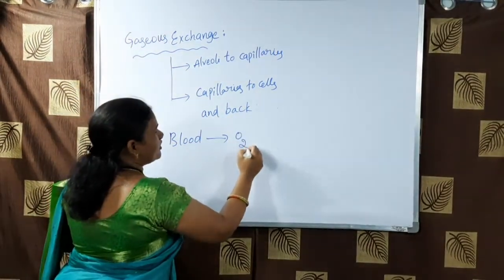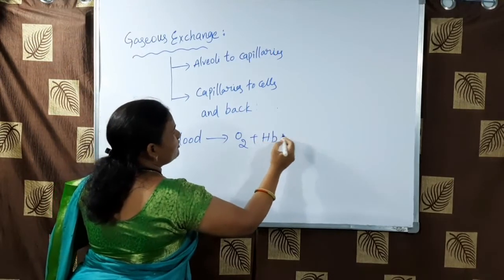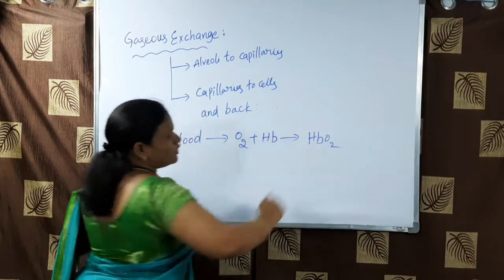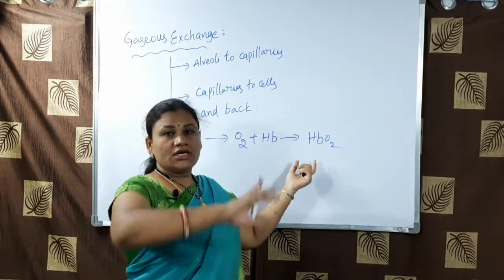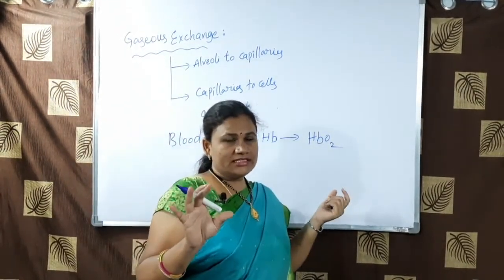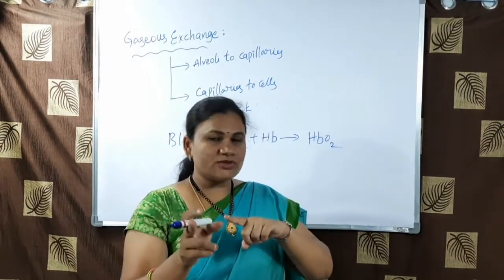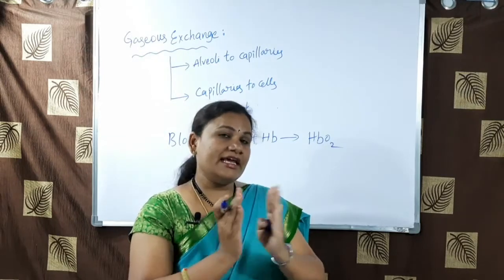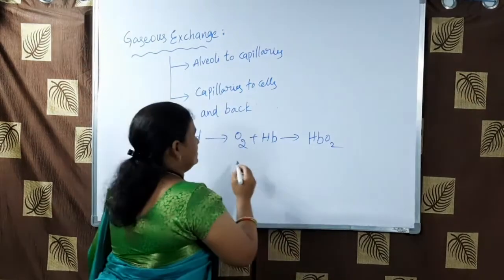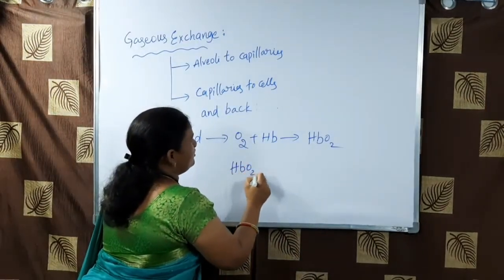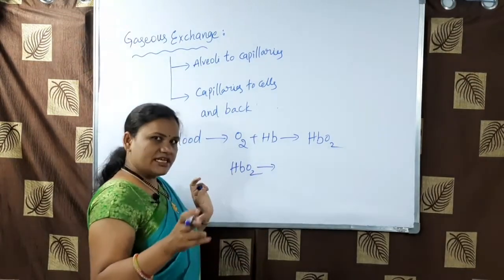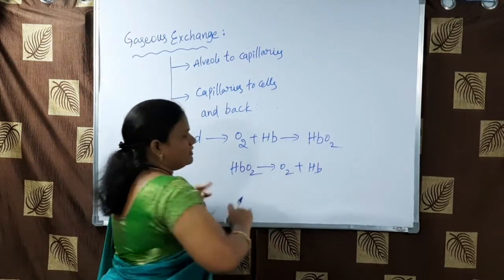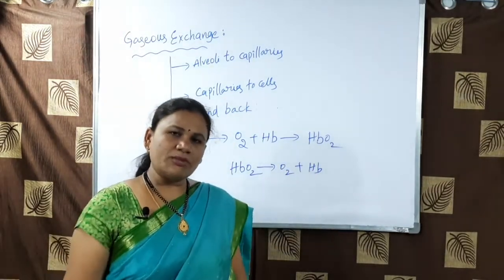So inside the blood, what will happen? Oxygen attaches with the hemoglobin and converts to oxyhemoglobin. This oxyhemoglobin is transported to various cells. Whenever it reaches the cells, immediately this oxyhemoglobin divides again into oxygen plus hemoglobin, coming back to the normal position.